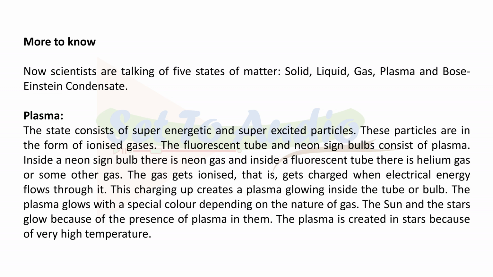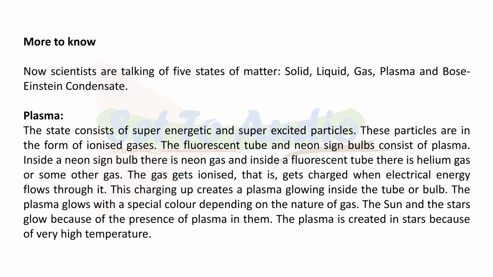More to know. Now scientists are talking of 5 states of matter: solid, liquid, gas, plasma and Bose-Einstein condensate. Plasma. The state consists of super-energetic and super-excited particles. These particles are in the form of ionized gases. The fluorescent tube and neon sign bulbs consist of plasma. Inside a neon sign bulb there is neon gas, and inside a fluorescent tube there is helium gas or some other gas.